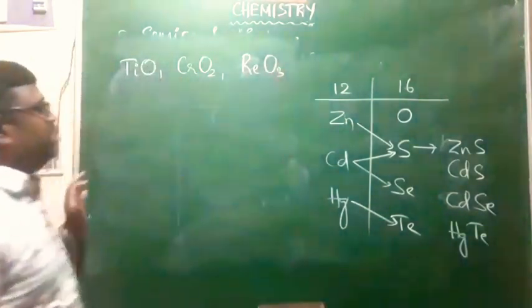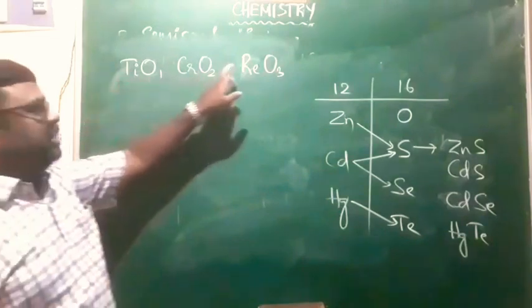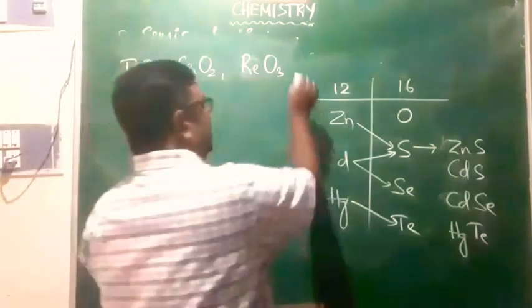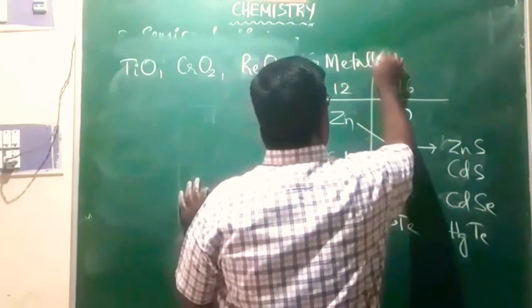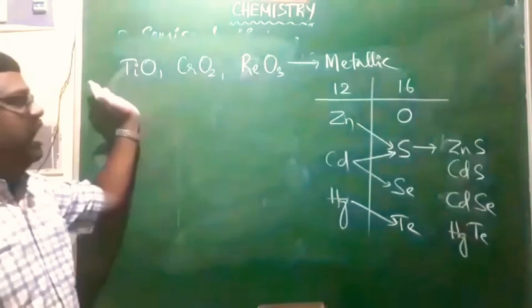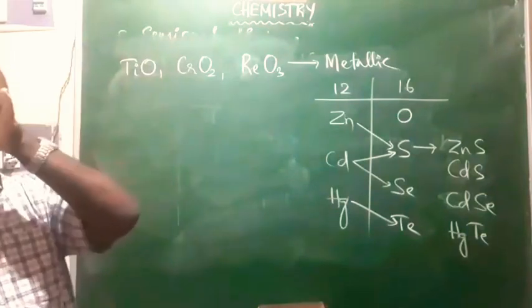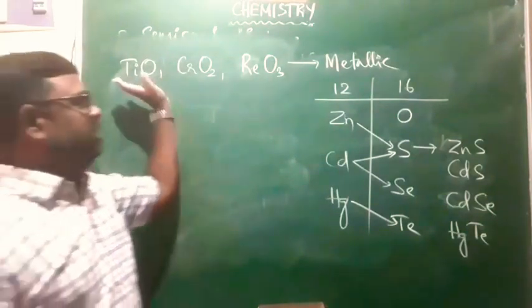Now titanium oxide, chromium oxide, and rhenium oxide behave like metals, that is highly metallic, means they have very good electrical conductivities. They are very good conductors.